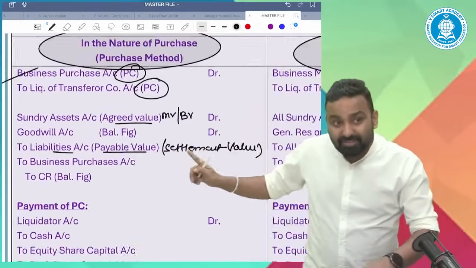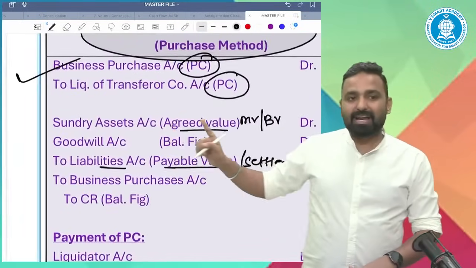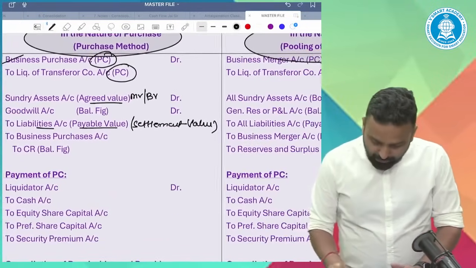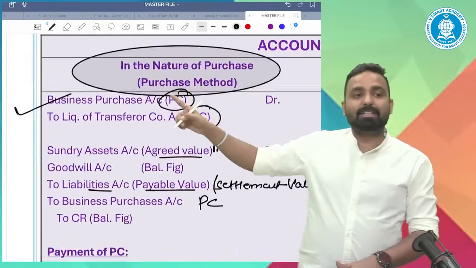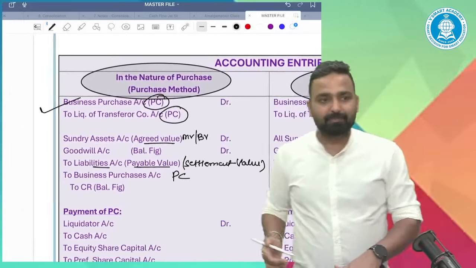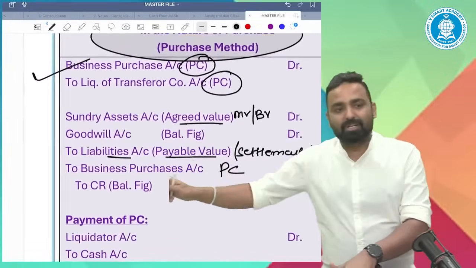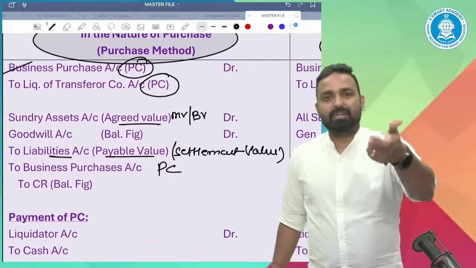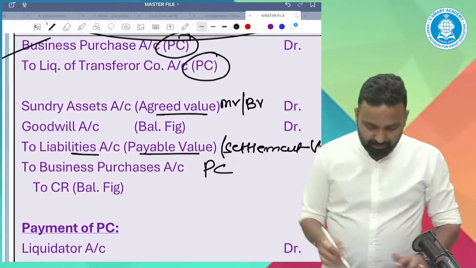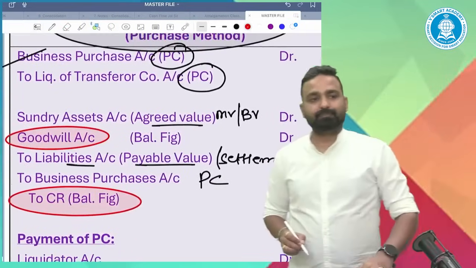This is the settlement value. Okay. So assets at market value or book value. Liabilities at settlement value, if available, or book value. To business purchase, PC. The business purchase you have debited, now you are writing off because you have recorded the assets and liabilities. So after you recorded the assets, after you recorded the liabilities, and after you de-recognize the business purchase, there is a difference. The difference would be either goodwill or capital reserve. Simple.